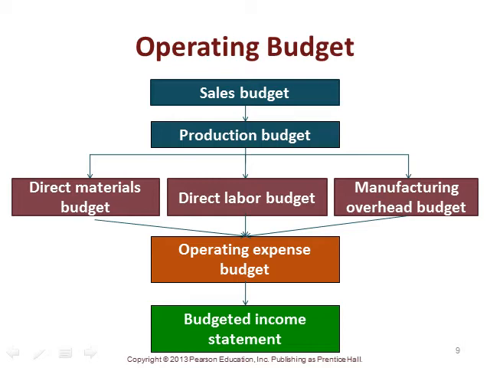What are the units required? If we know the units required, we're able to back into what the direct materials budget, the direct labor budget, and our manufacturing overhead budget should be. Once we develop those three components, that takes us into our operating expense budget, which we can then convert into a budgeted income statement for the coming period. So again, the operating budget tells us the budget for the day-to-day operations of the company. And as you can imagine, from each of these different budgets, there are other lower level budgets as well.